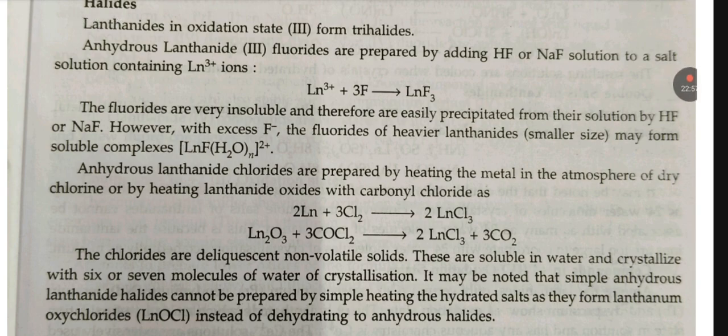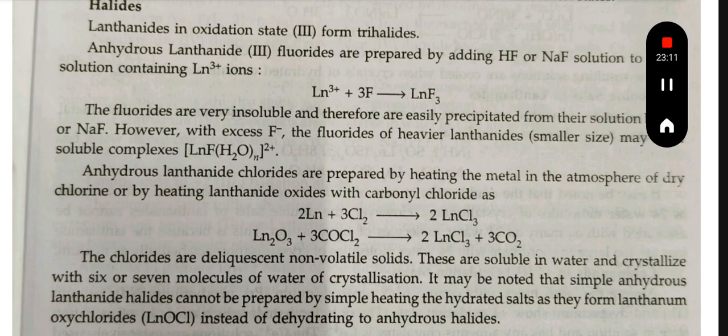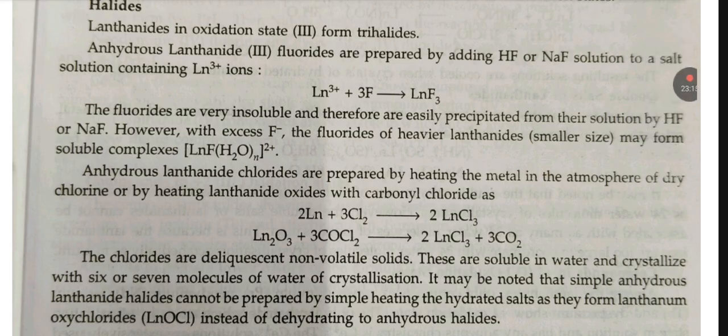Anhydrous lanthanide fluorides are prepared by adding HF and NaF solution to a salt solution containing Ln3+ ion. The fluorides are very insoluble and therefore they are easily precipitated from their solution by HF or NaF. However, with excess F-, the fluorides of heavier lanthanides may form soluble complex [LnF(H2O)]+.